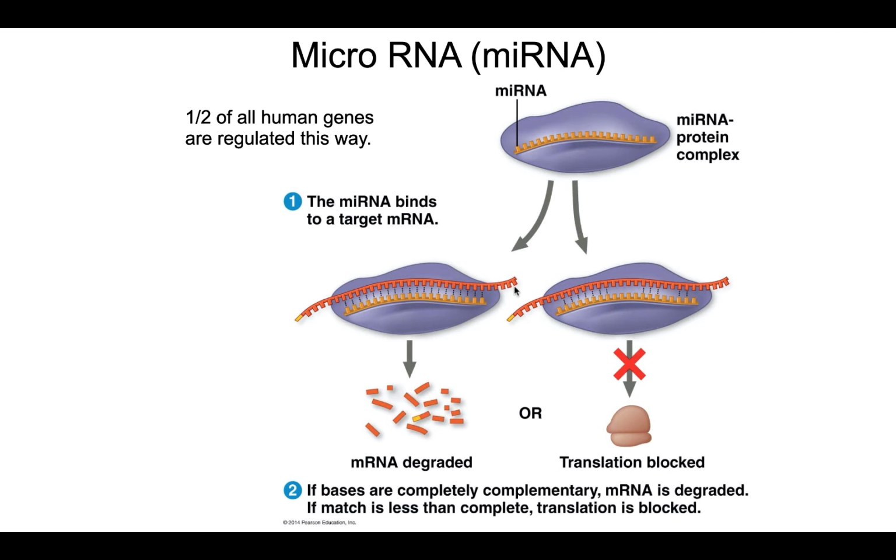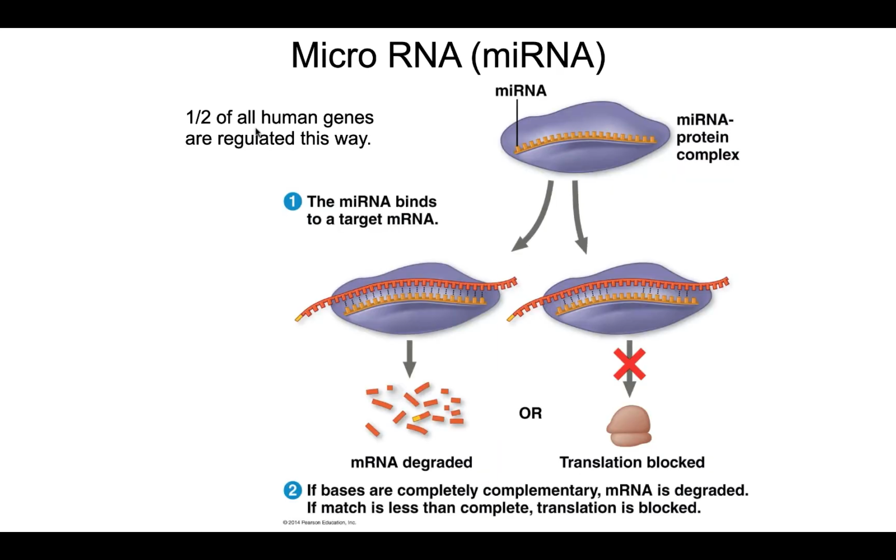And one of two things can happen. Either they actually trigger the degradation of that messenger RNA, or they simply inhibit ribosomes from binding that messenger RNA. Either way, no protein is going to be translated from that messenger RNA. And this form of regulation, where these microRNAs are produced by the cells to inhibit translation of specific messenger RNAs, is very common. In fact, 1/2 of all human genes seems to be regulated this way.